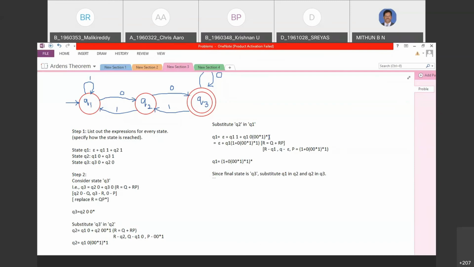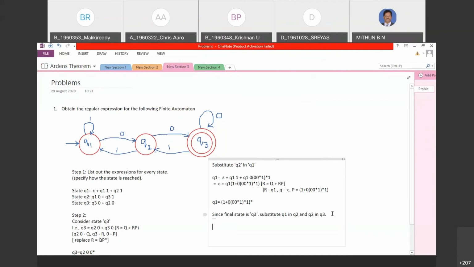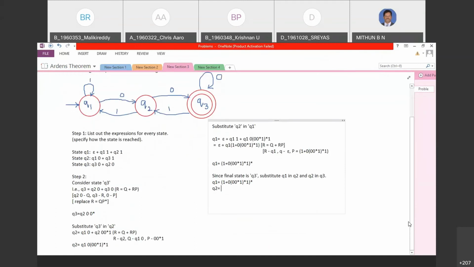So what do we do? I just write, substitute this. So you know already Q1 is this. So we write for Q2. What is Q2? Q2 was Q1 something. So I just replace Q1 here. Q1 is as it is, followed by 0, 0, 0 star 1 whole star 1. This is Q2. This I should replace in Q3.